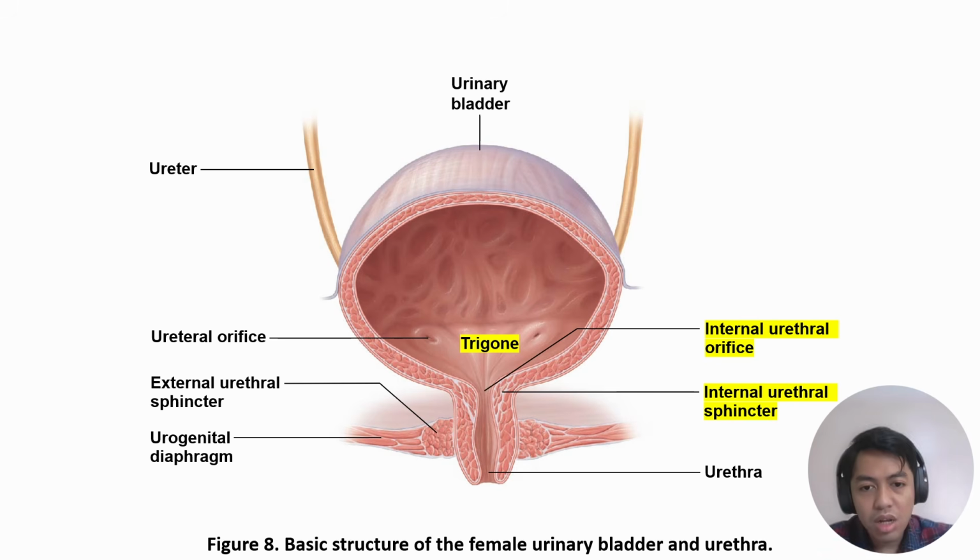So these are the muscular parts of the urinary bladder. In here is the detrusor muscle in the wall of the urinary bladder. The area here below is the trigone, which is also a muscular region where you can find the ureteral orifices, kung saan lumalabas yung ihi from the ureter, and the internal urethral orifice, where you have the internal urethral sphincter.